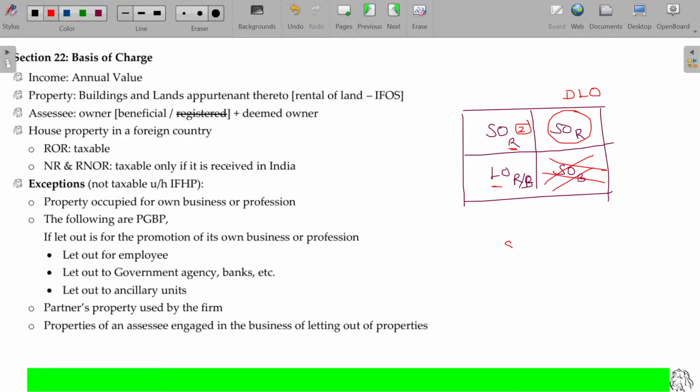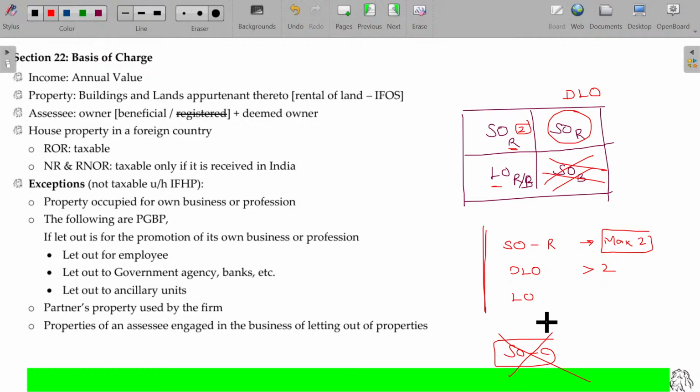So what happens? You have to understand self-occupied for residential purpose, deemed to be let out case, then let out case. These are the 3 points you have to understand. Self-occupied for commercial purpose is not in the scope of income from house property. Is that okay? Self-occupied for the residential purpose, maximum allowed being only 2 house properties. Any house property beyond 2 will be called as deemed to be let out. And let out may be residential or commercial purpose. So these are the 3 calculation modes you have to cover here.